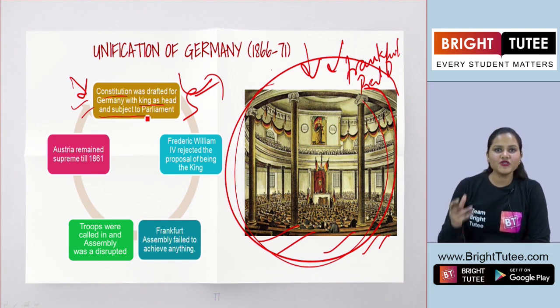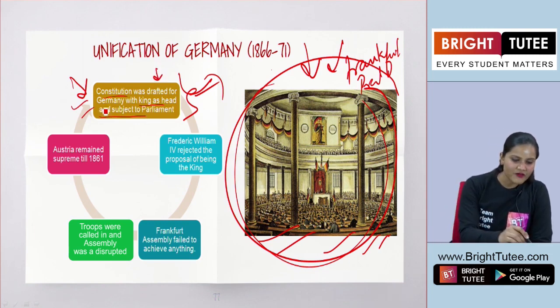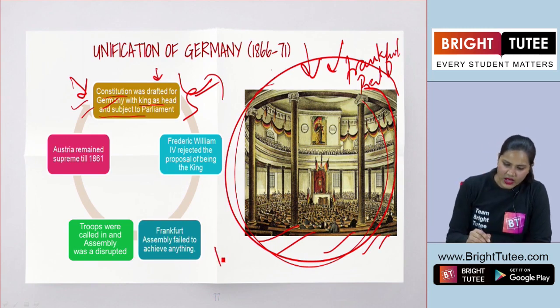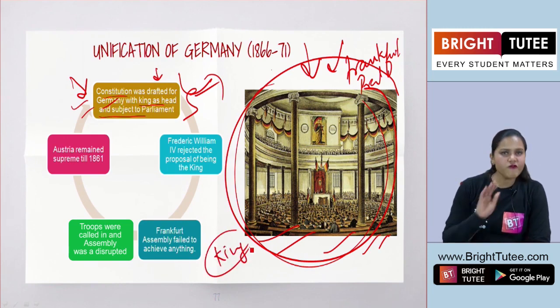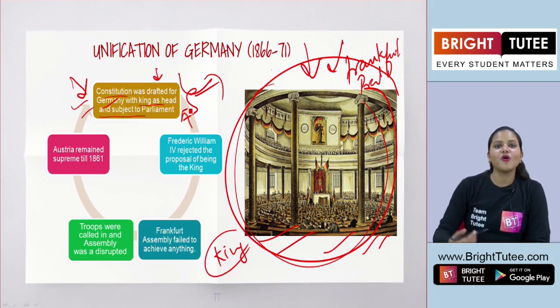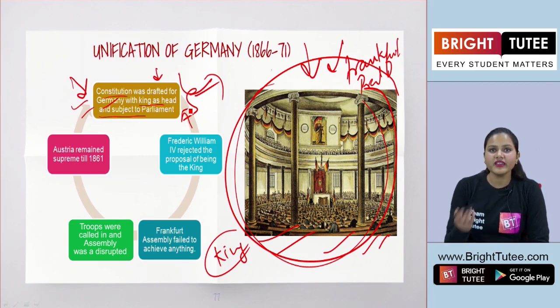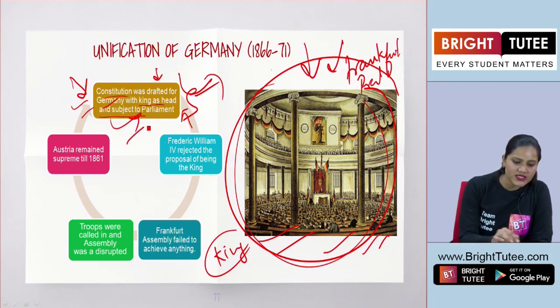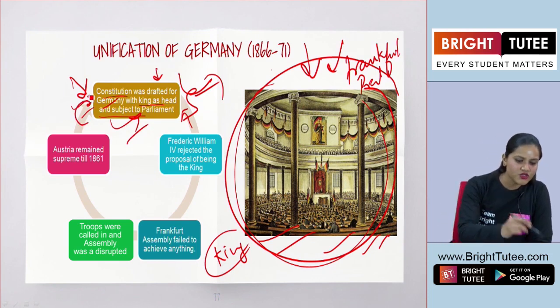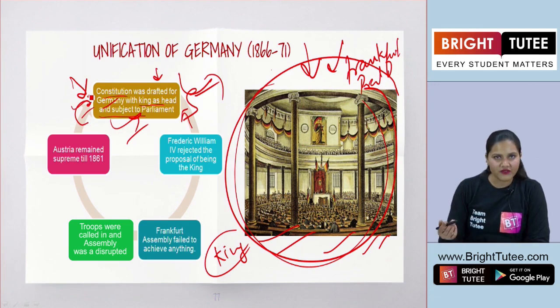That a constitution should be formed in Germany, or drafted in Germany, and also the king was to be the formal head, but he had to consult the parliament in taking all the decisions. Now why did he have to do that? Because he was subject to the parliament as per the new constitution that was to be drafted.